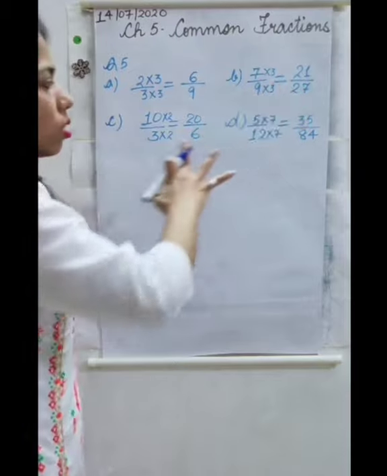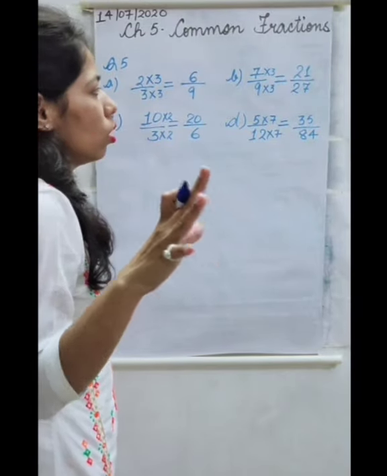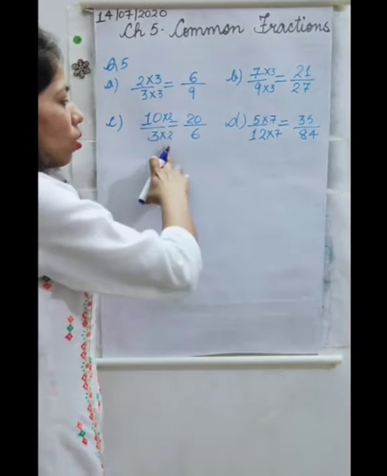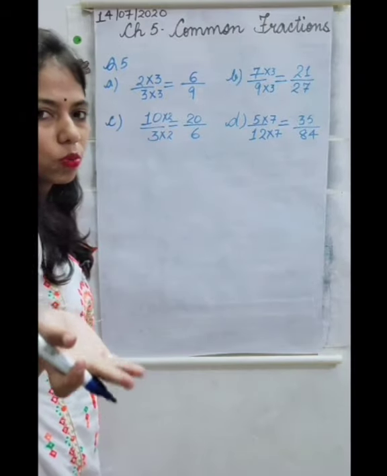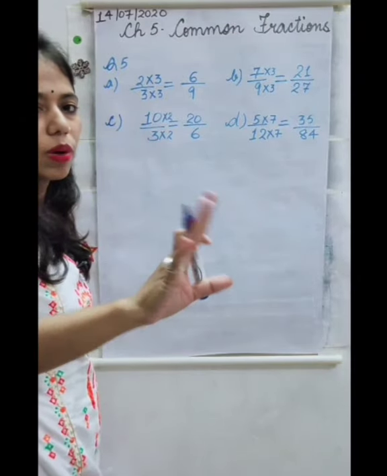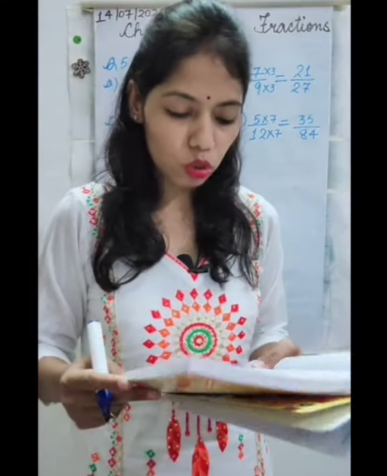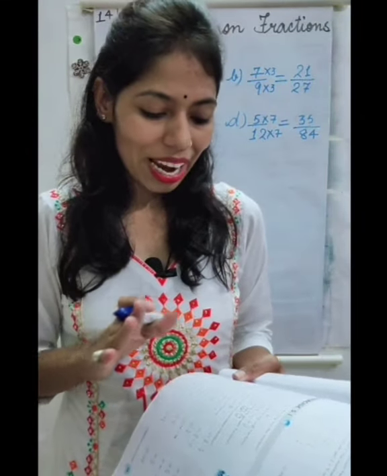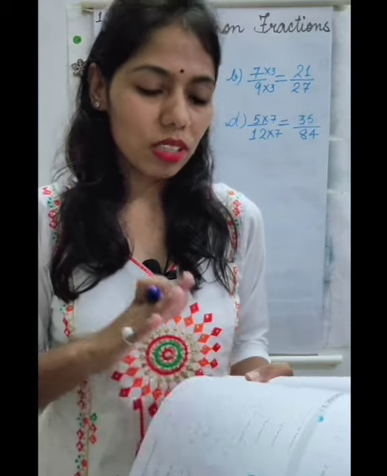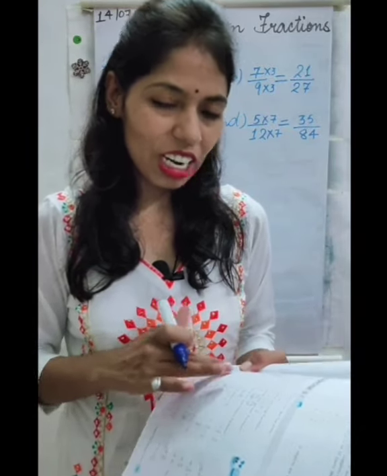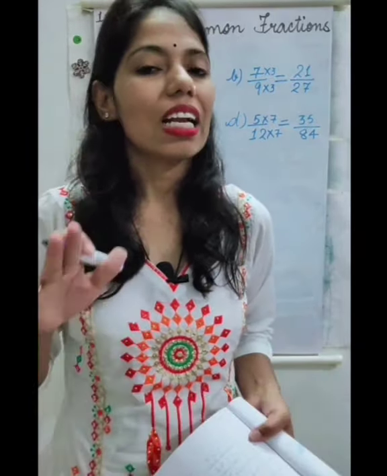So here all parts were about multiplying. If we are multiplying the denominator by 2, we will multiply the numerator by the same number. So up to here you have to do in your book. And let's move to question number 6. Question number 6, 7, 8, 9 we will do in the classwork notebook.